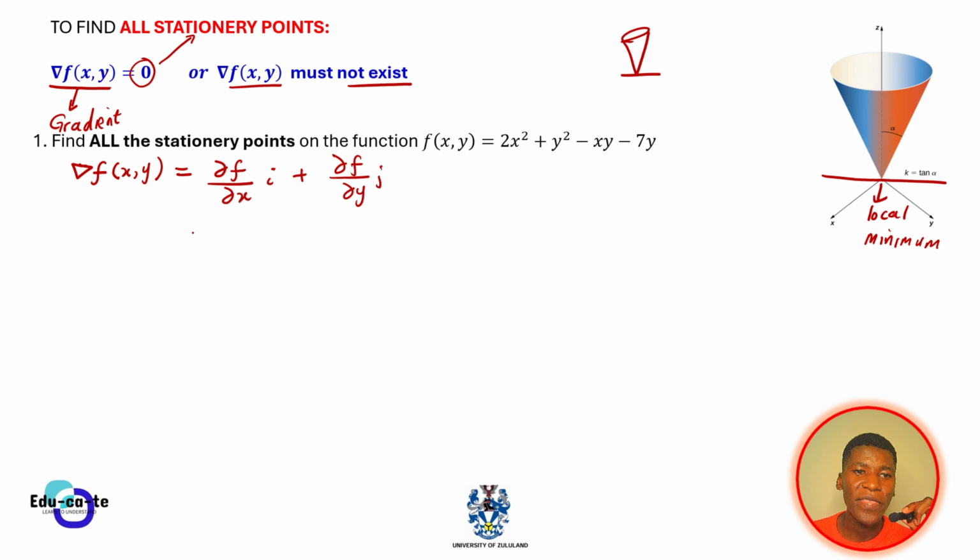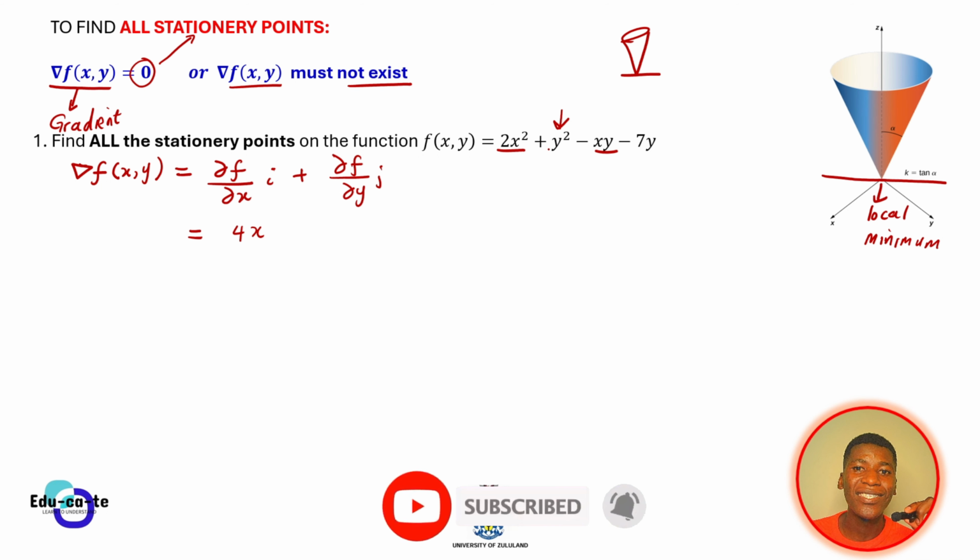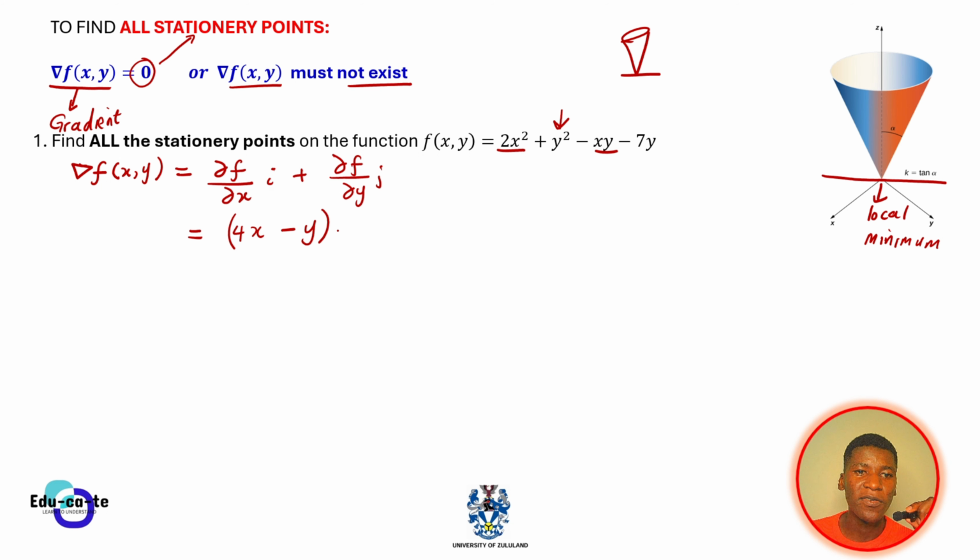So basically here, if we compute the partial derivative with respect to x, we're going to differentiate this. We get 4x using the power rule, and then you also differentiate this one, but this one does not have x in it, so this term is actually a constant, and differentiating a constant just gives you 0. Differentiating this in terms of x, you remain with negative y. So this is 4x minus y, the partial derivative in terms of x, times i, plus.